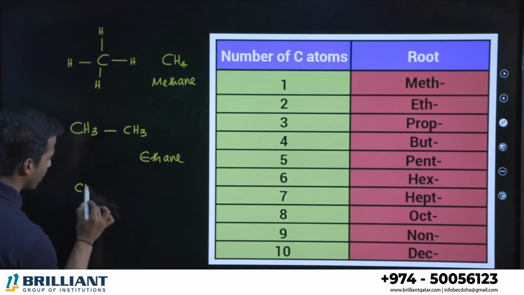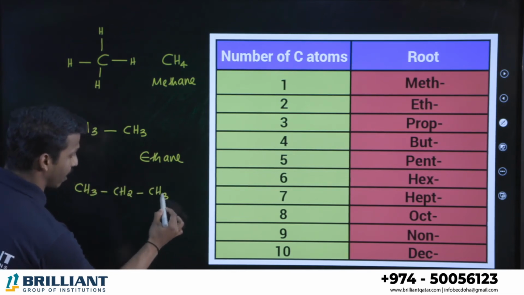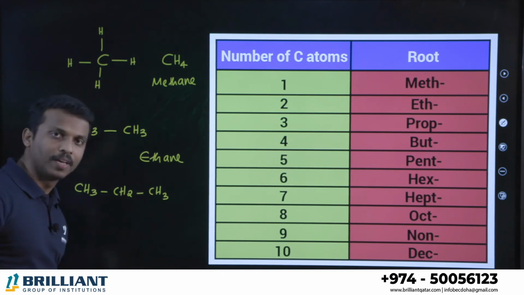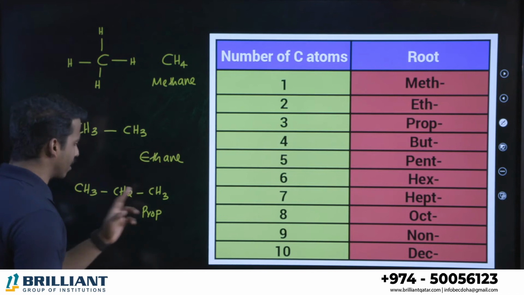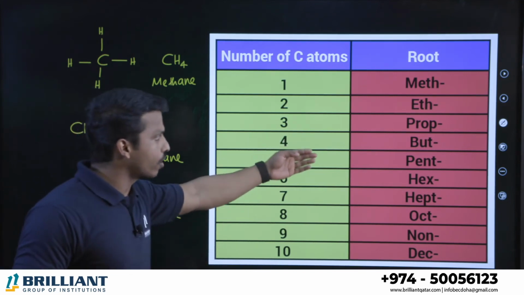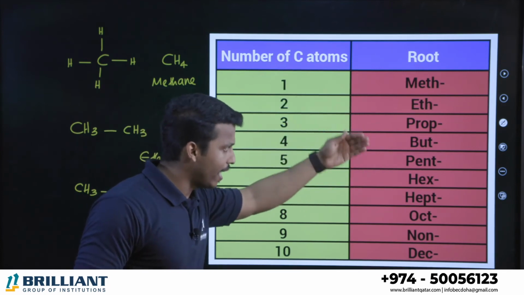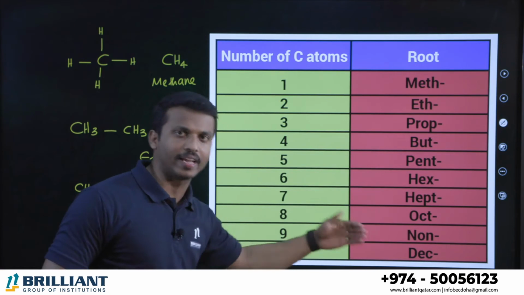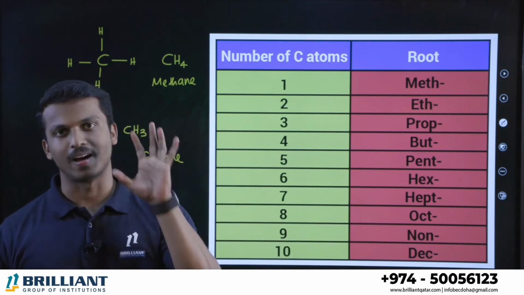Alright. So what about this one? CH3, CH2, CH3. Total there are 3 carbon atoms. So we can use the prefix "prop", and it is an alkane. Therefore it is called propane. Like that, if it contains 4 carbons, butane. 5 carbons, pentane, hexane, heptane, octane, nonane, decane, etc. Maximum they will ask you the parent chain with 10 carbon atoms.